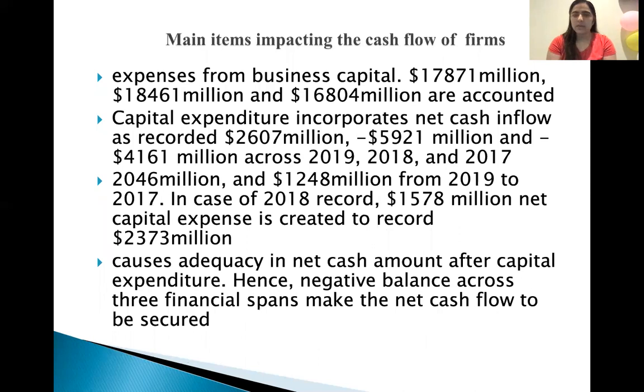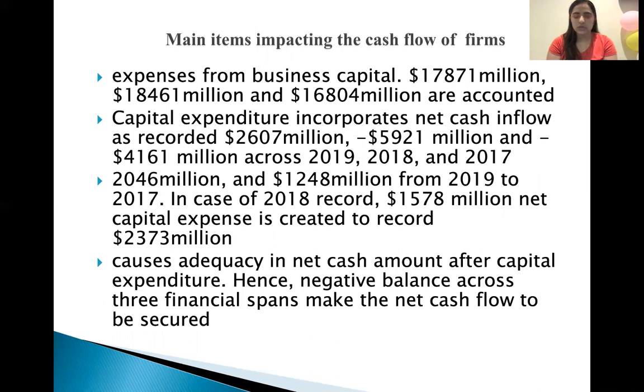The main items impacting the cash flow of the firms. Expenses on business capital are accounted at $17,871 million to 18,461 million, and 60,804 million. There is a difference of about 1 million. After that, 2046 million and 1248 million from 2019 to 2017.